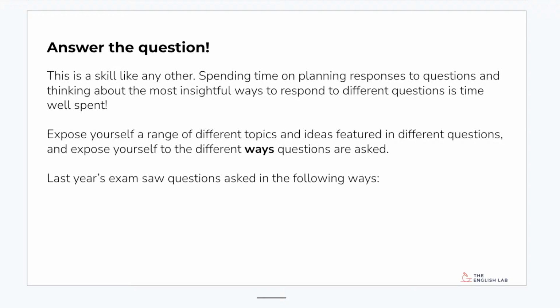So it's a skill like anything else. I've said to you that writing pieces in 1 hour windows is the best way you can spend your time. Also, with section A, a really great way of spending your time is to just plan deeply in response to questions and focus on the skill of, can I extract 3 really fantastic ideas that help me arrive at a really clear contention? If you're working on that, then most of the essay is kind of written anyway. So focus on that as a skill and think about the different ways that you can be asked a question.